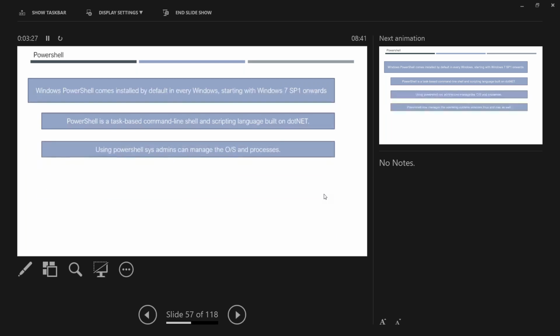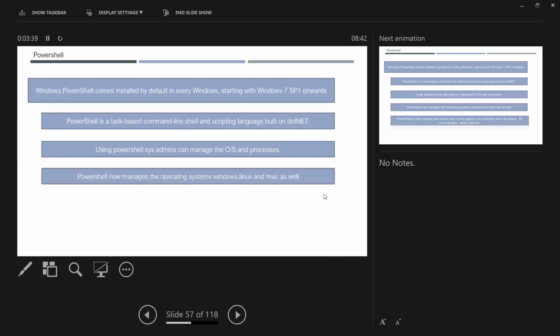And the other advantage, as I told you, using PowerShell, you can make configuration changes for your operating system at kernel level as well, and you can work with web servers, file systems. And another beauty is, the way Azure DevOps is getting wider adoption across the industry, even PowerShell is also getting momentum. The reason, until last year, until the introduction of .NET Core, PowerShell can work only with the Windows operating system. Means it can manage only Windows.